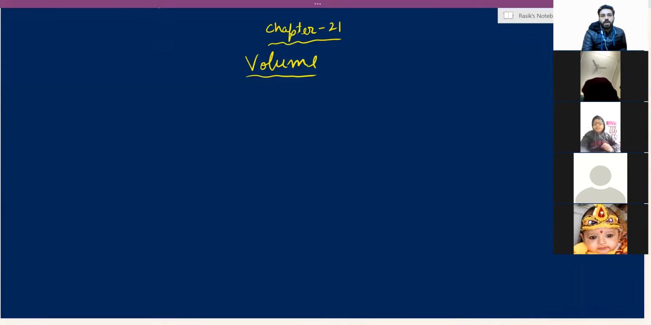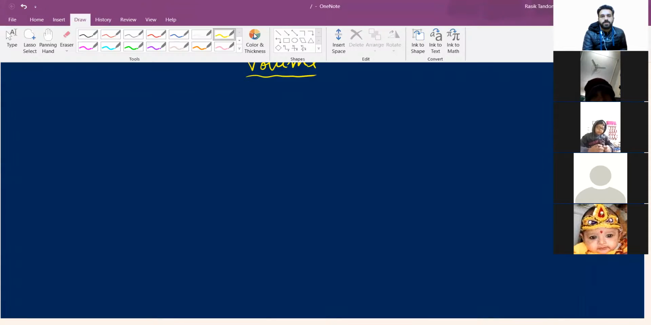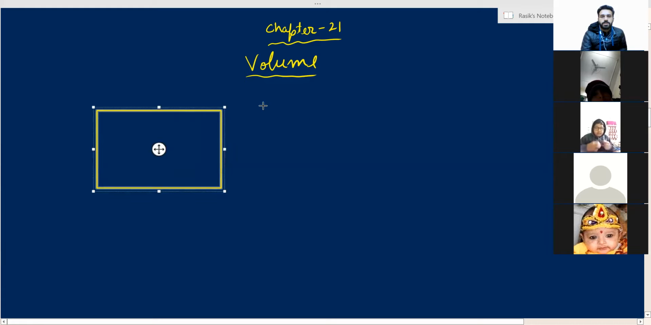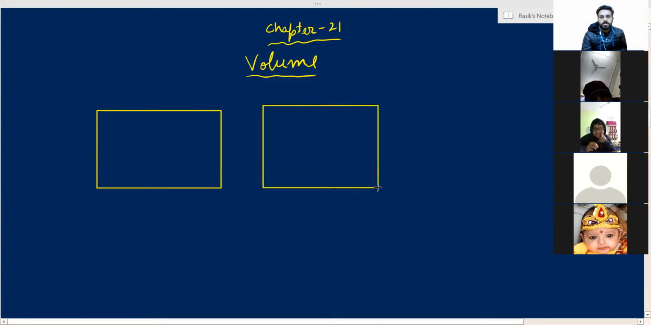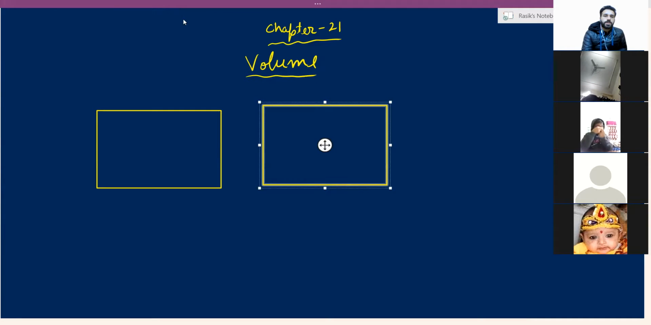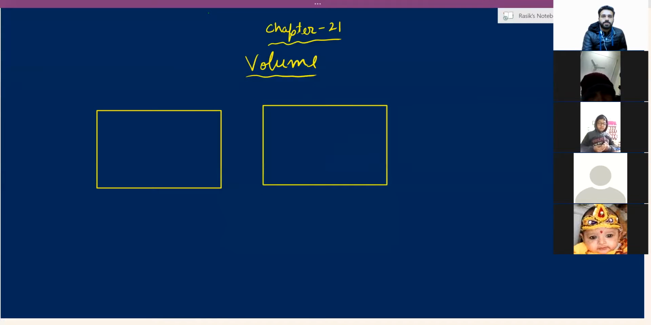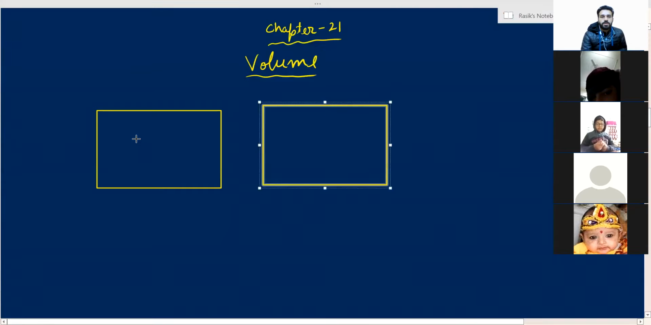So I am going to draw two rooms of the same size on the screen. This is room number 1, and this is room number 2. No, I am just explaining the concept. So these are two rooms of the same size. Now there are balloons in both the rooms. Suppose the second room looks bigger. Never mind, assume the size is the same.